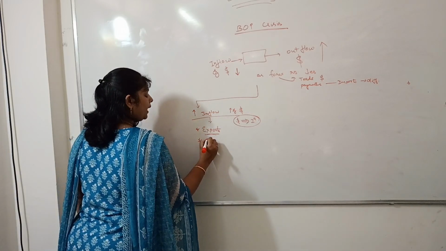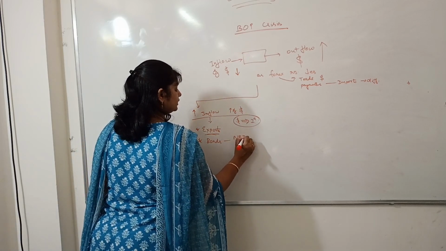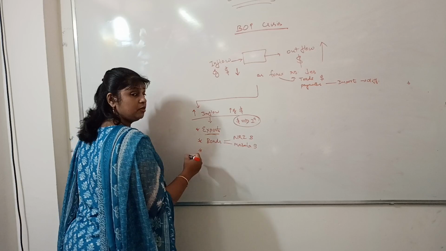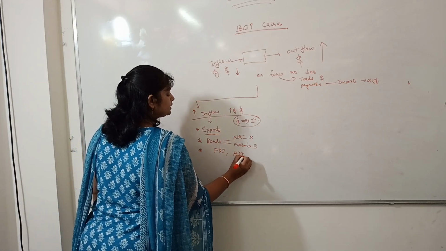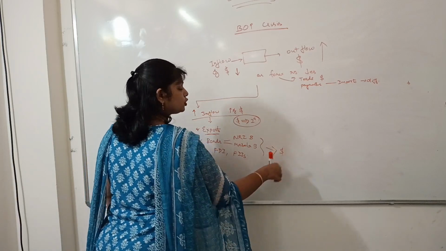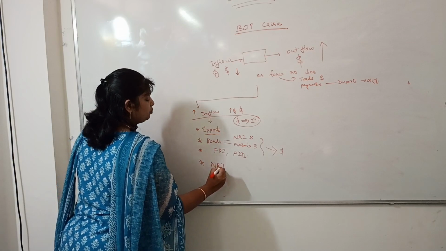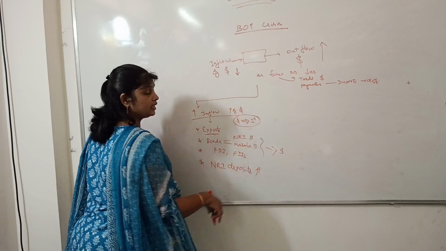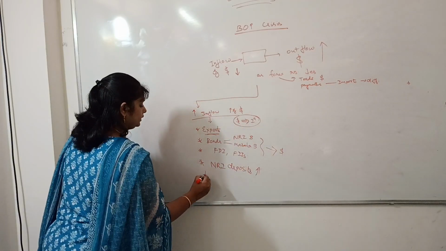And then by bonds like NRI bonds, masala bonds, then by FDI, FII. All these bring dollars to our country, or we can say NRI deposits. If we encourage NRI deposits in dollars to our country, then dollars come to our country.